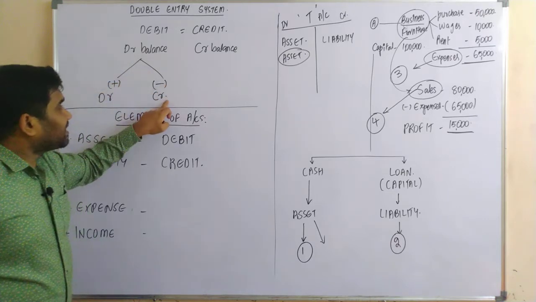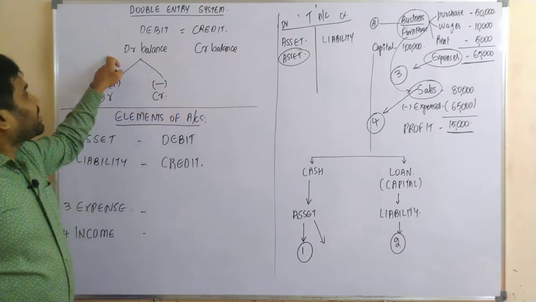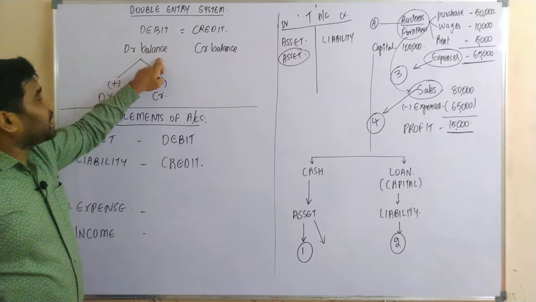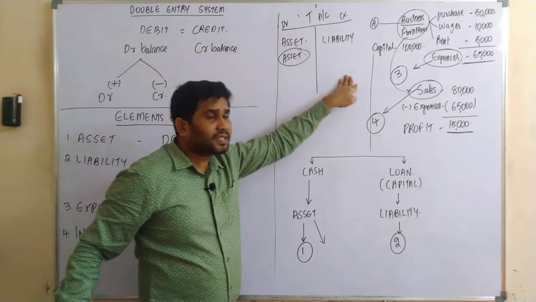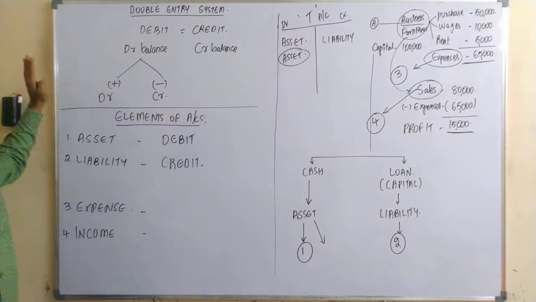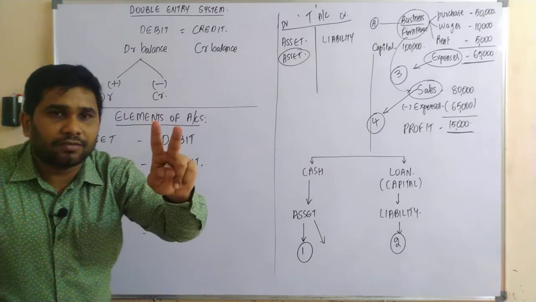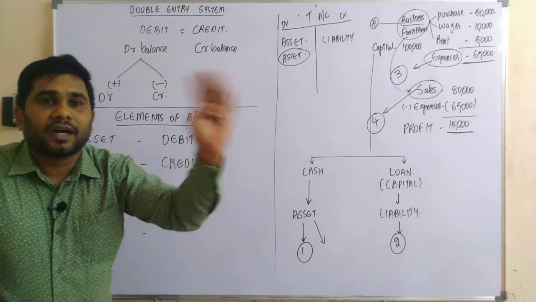Whenever there is a decrease in the asset side, or whenever there is a decrease in the debit balance, it should be recorded on the opposite side, that is nothing but your credit side, because we are having only two sides. One is debit side, other one is credit side. That's it.